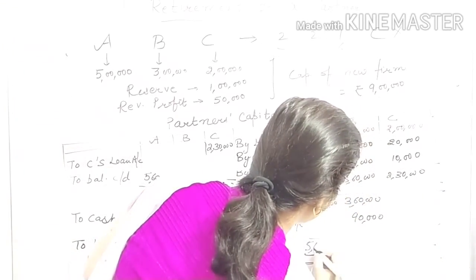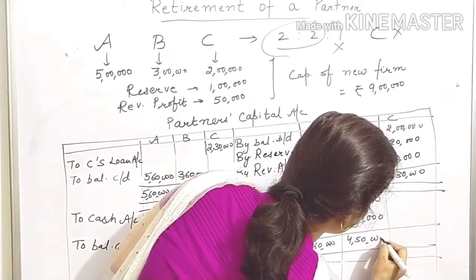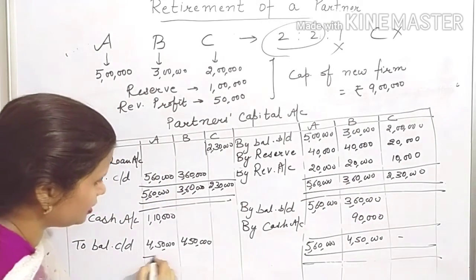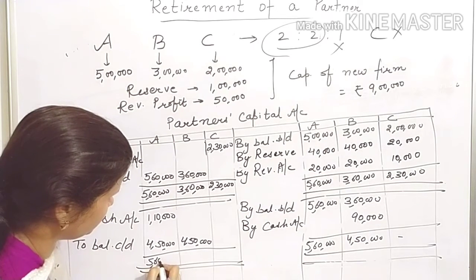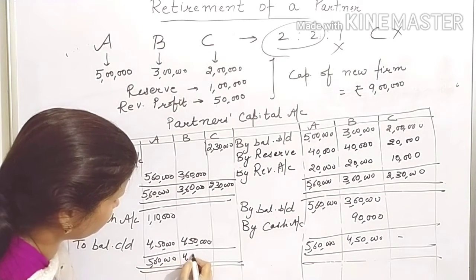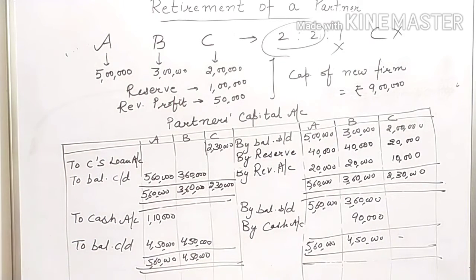So this is how you can carry out the adjustment of capital if the capital of the new firm is given in the question. So the steps: first we will calculate the adjusted capital of the remaining partners.